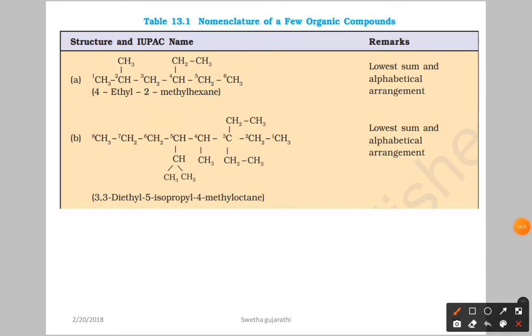In this example, you can see that in writing we consider the letter e of ethyl, then iso we are going to consider. Already we told that iso we consider, but not the word tertiary. Here you can see the methyl. So di you should not consider. We are not going to consider the di, tri, tetra prefixes. You have to consider the e in ethyl, the i in iso, and the m in methyl. According to that alphabetical order you have to write the name. So lowest sum and alphabetical arrangement. This is the example.